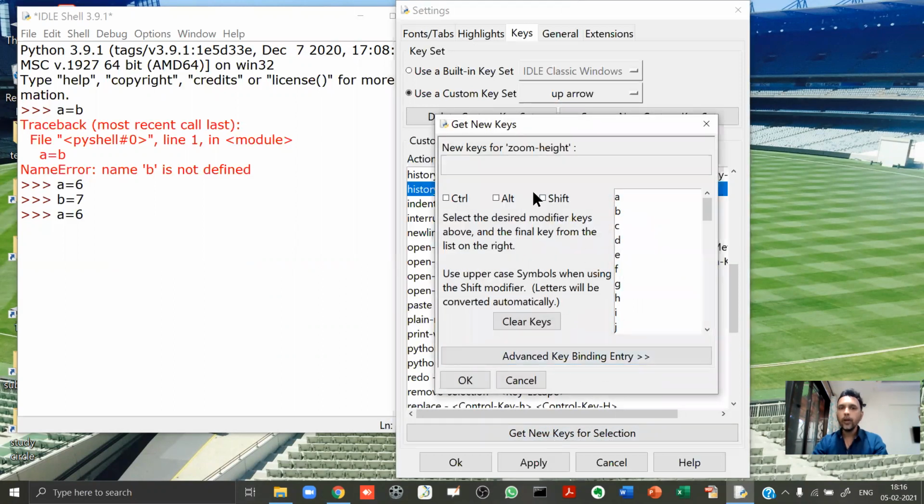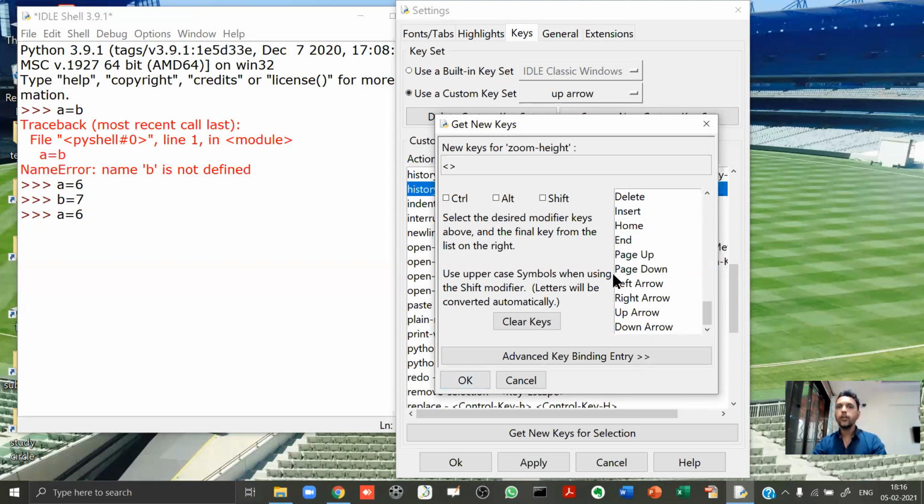Now over here, you scroll this, and after scrolling this, you click on this up arrow. Right now I cannot do this because in my case it is already up arrow. So you click on up arrow, then you click on OK.